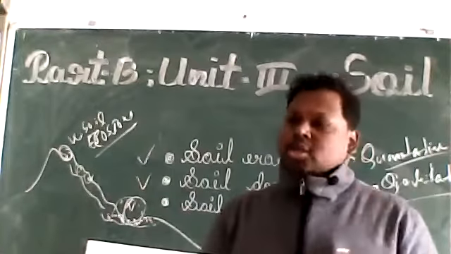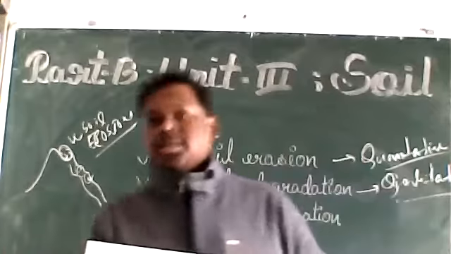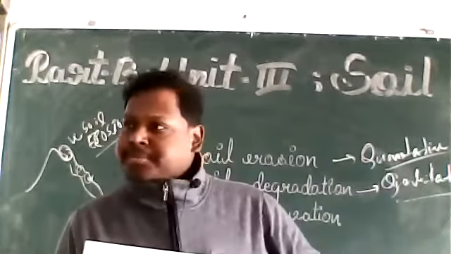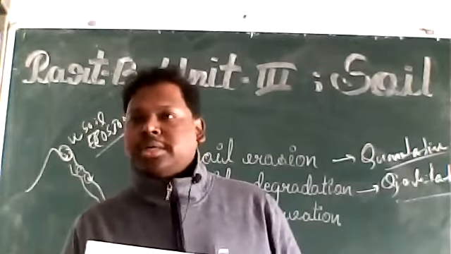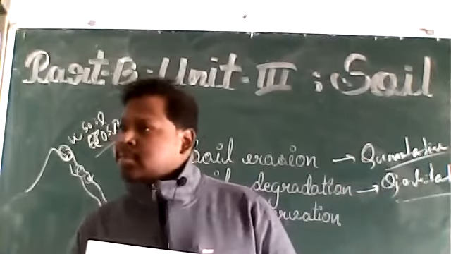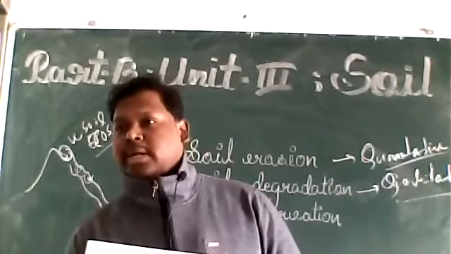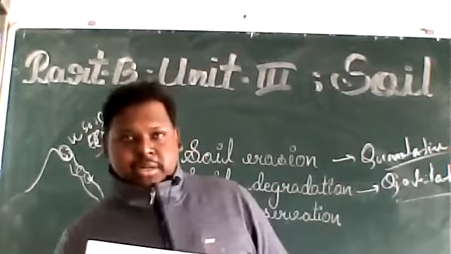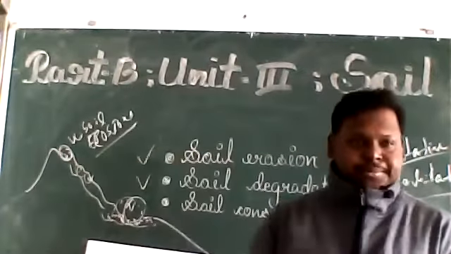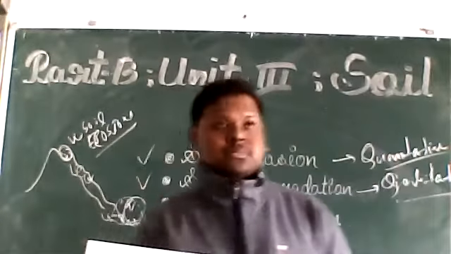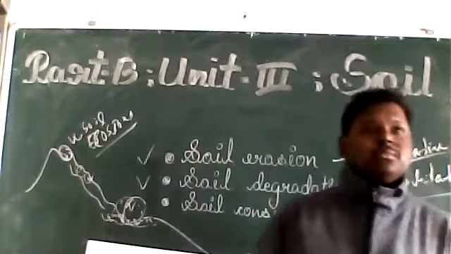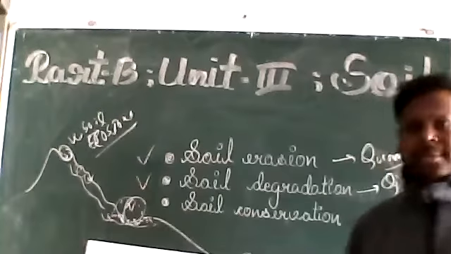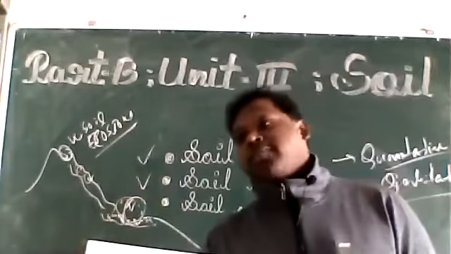Okay. So it's clear: soil erosion and soil degradation. Any confusion, any doubt till now? Tell me. Clear? Satakshi, Komal, Afrin, Basu. What is soil degradation? Tell me. Okay. Exactly, the declination of the fertility.